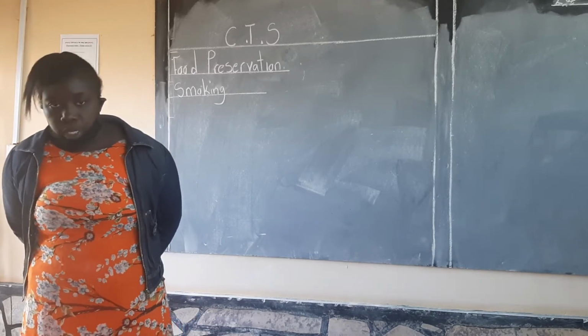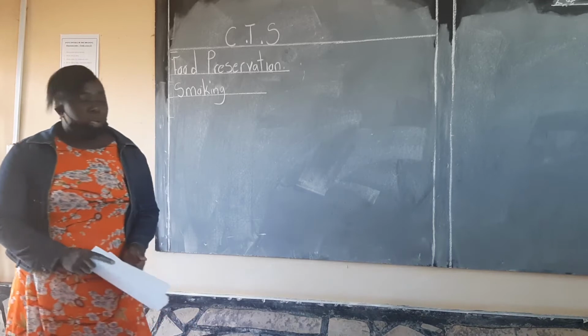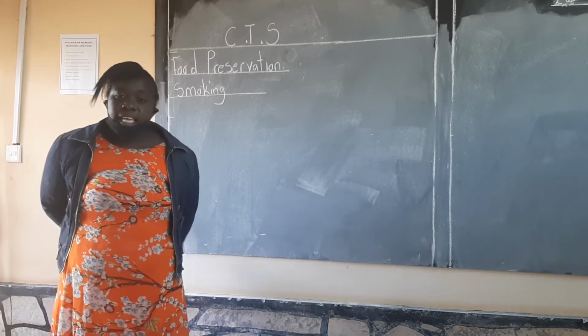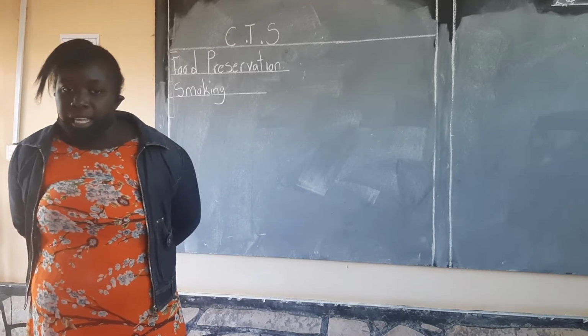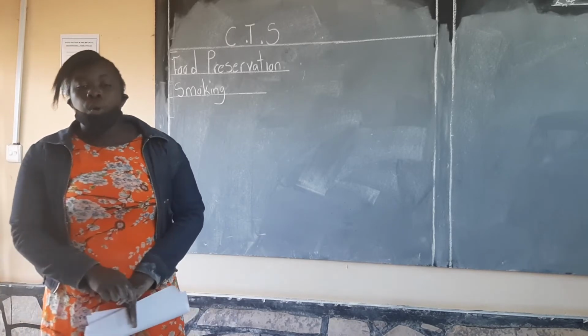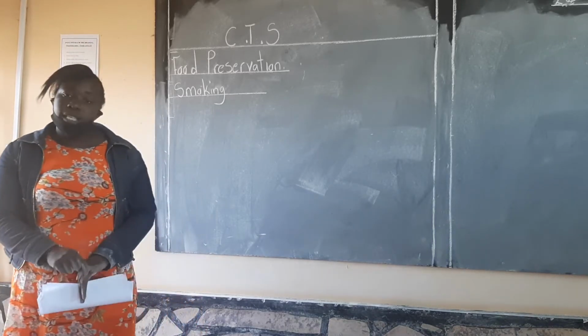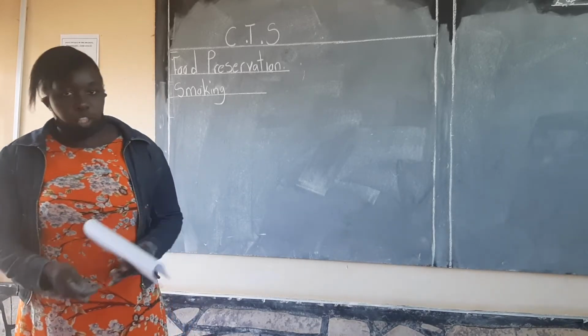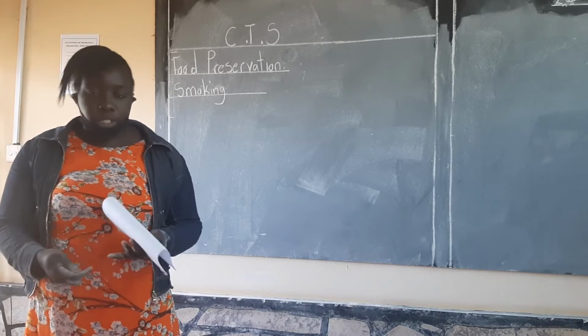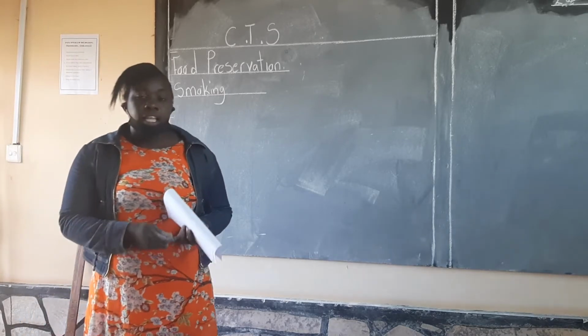To smoke. Okay, so there are different types of foods that can be smoked. But before we look at the foods that can be smoked, let us look at how we smoke the food. How and what do we use to smoke the food?